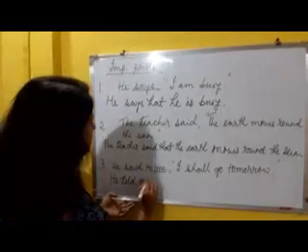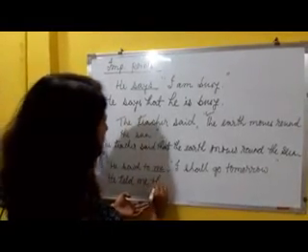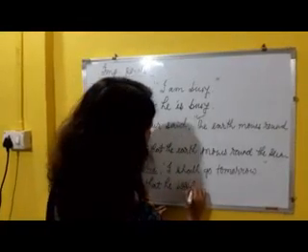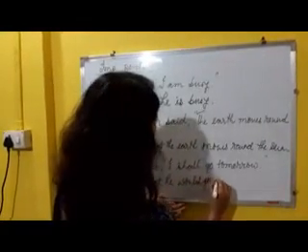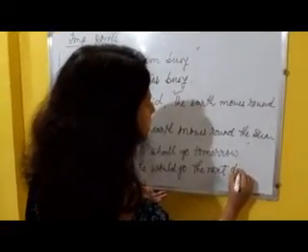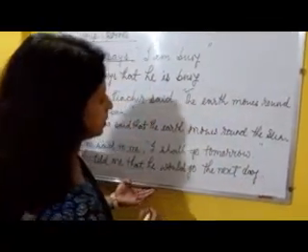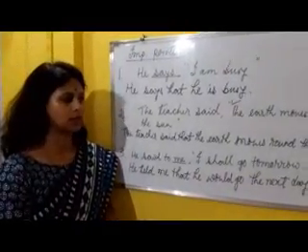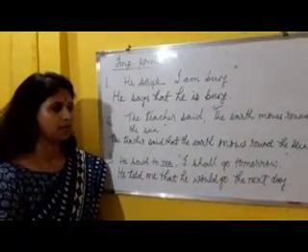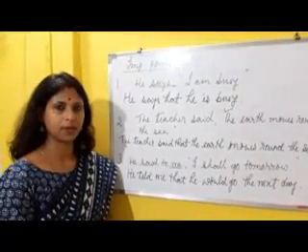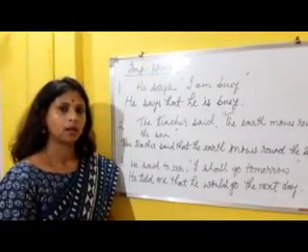So here it will be, he told me that he would go the next day. So this is how we change the form of narration for assertive sentences, and I believe with all this knowledge you'll be able to do it yourself very easily.